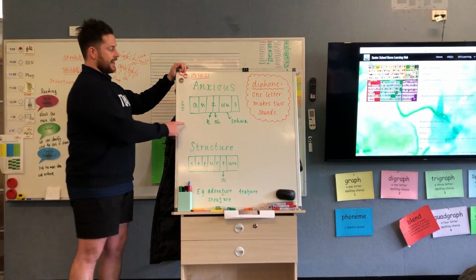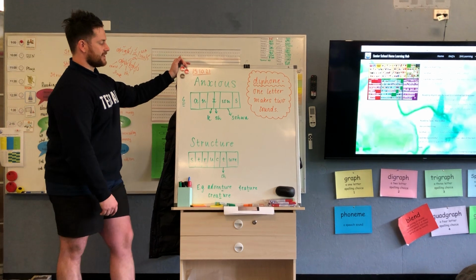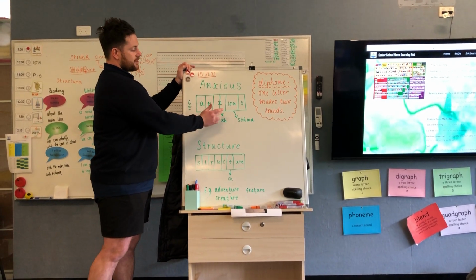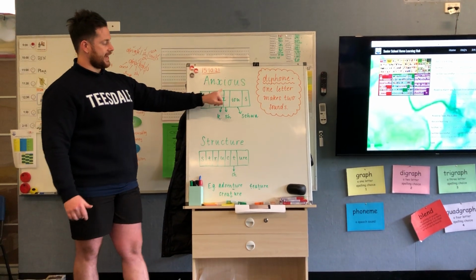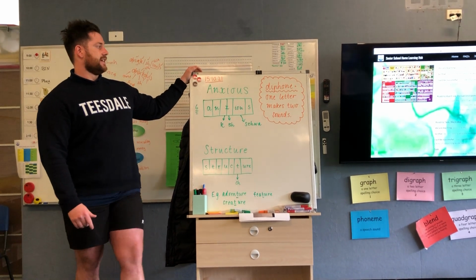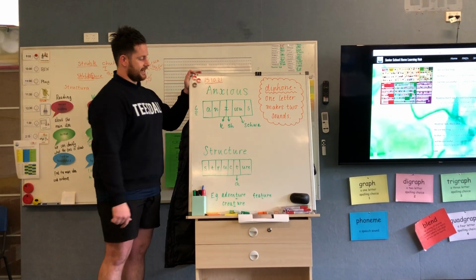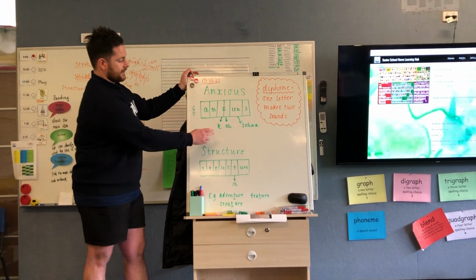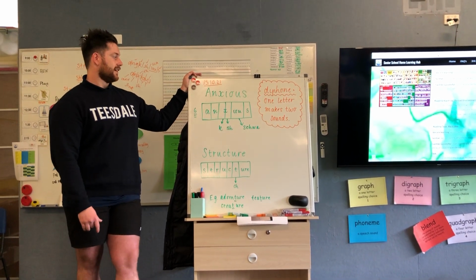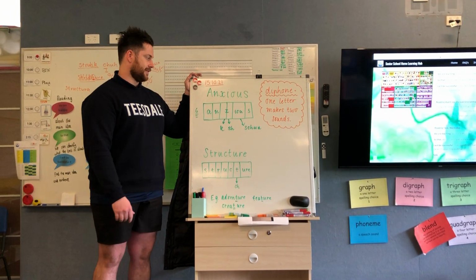Okay, so looking at our phoneme frame here, we've put the word anxious in here. So we've got our A. Now this here, the X, is called a diphone. Now a diphone is one letter that makes two sounds. So in this word here, the X is making the K and the sh sound. So when we say the word anxious, it's actually making the K and the sh sound.